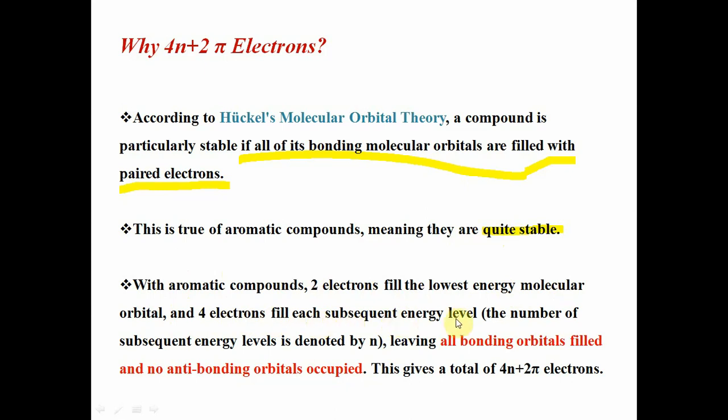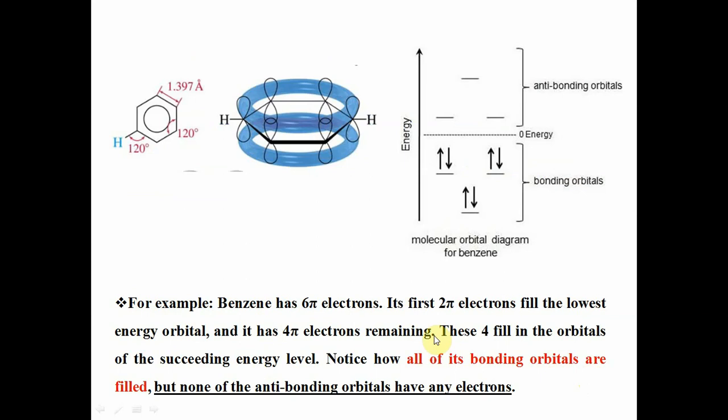In the next slide we will see the diagram. The number of subsequent energy levels is denoted by n, leaving all bonding orbitals filled and no anti-bonding orbitals occupied. This gives a total number of 4n plus 2 pi electrons. This is the example of benzene.